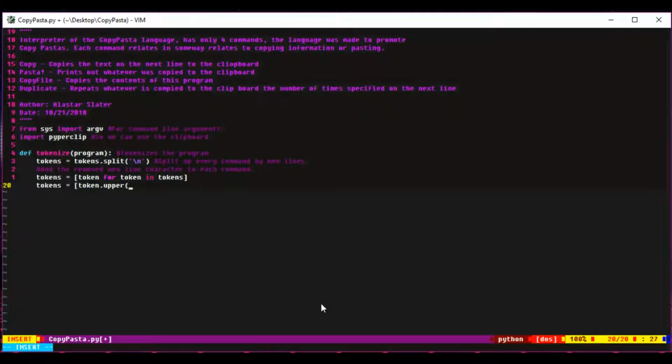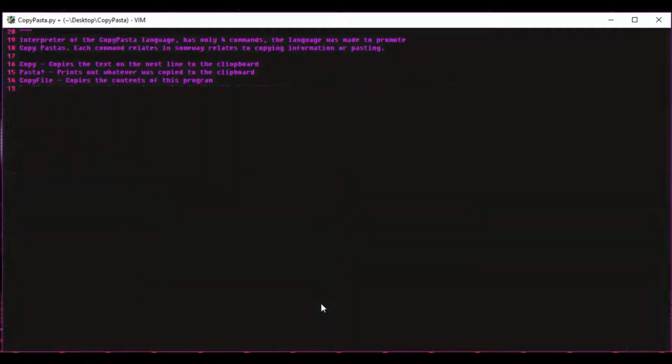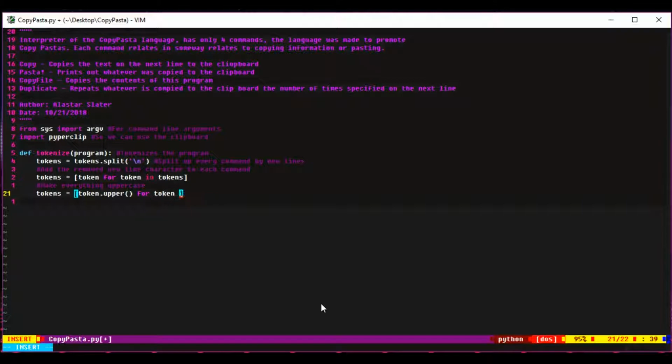Then I decided to try to make every single token in the program uppercase for some reason. I also changed this because I realized this would make any text that I would print out to the screen in uppercase.